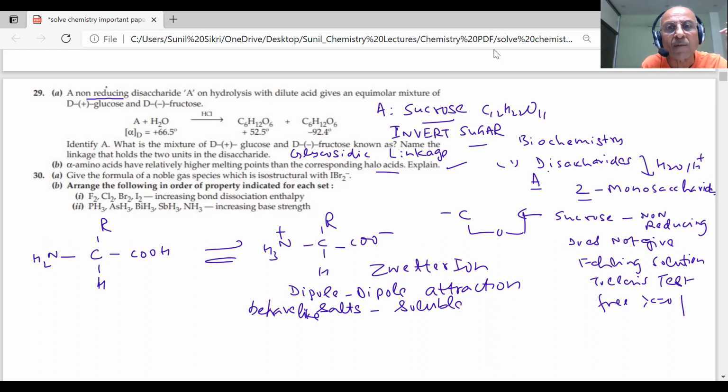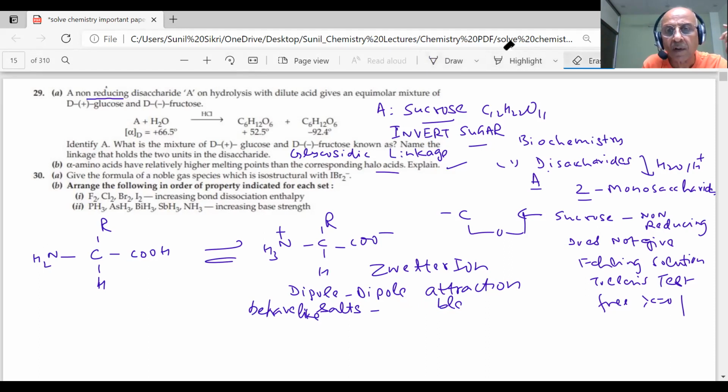Therefore they will have a higher melting point than halo acids, because there will be stronger dipole attractive forces between them. The result will be a higher melting point. Clear?